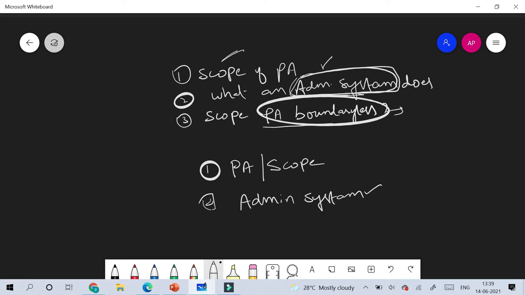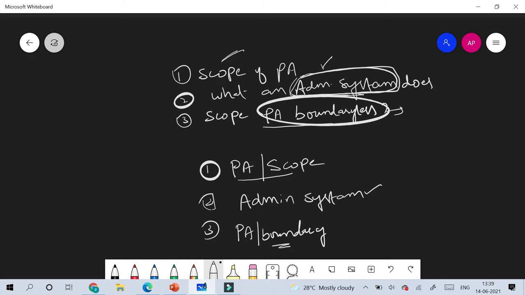Looking into the structure of the answer: first, we should define what public administration is, specifically focusing on the scope of public administration. Second, highlight the scope of public administration by seeing public administration as a subsystem which is integrated and influenced by other subsystems. Third, we should answer whether public administration is boundaryless or not, that is, we should answer on the point of the boundary of public administration.